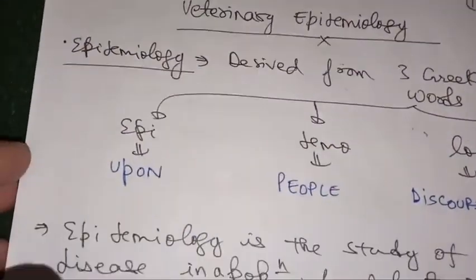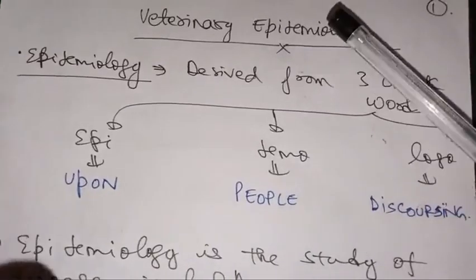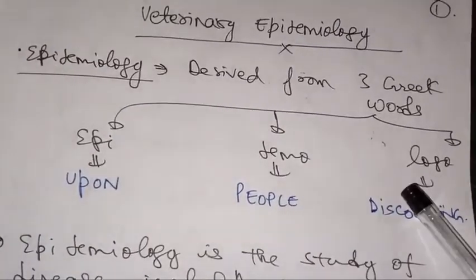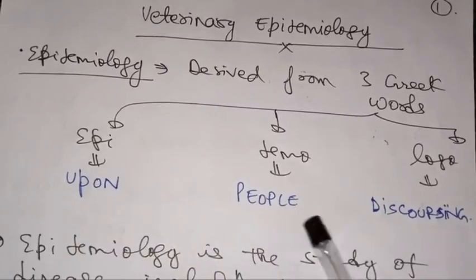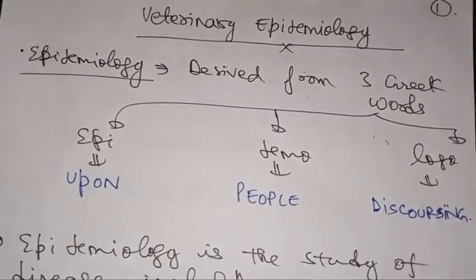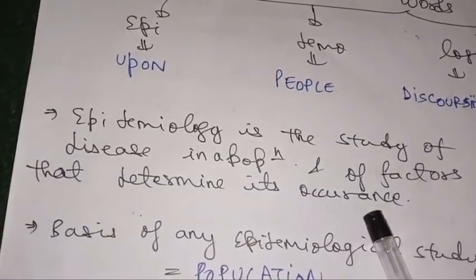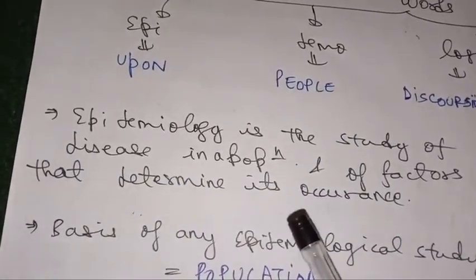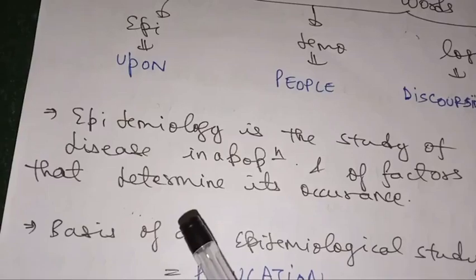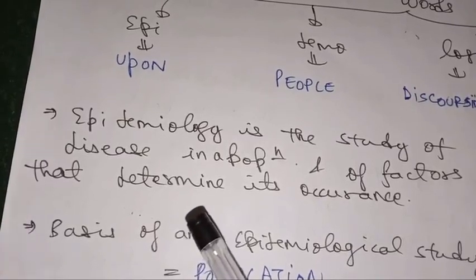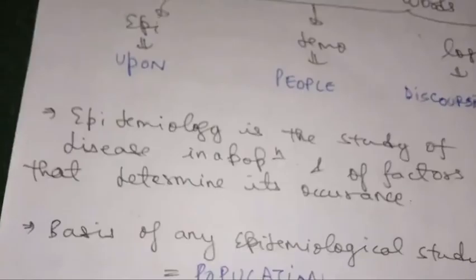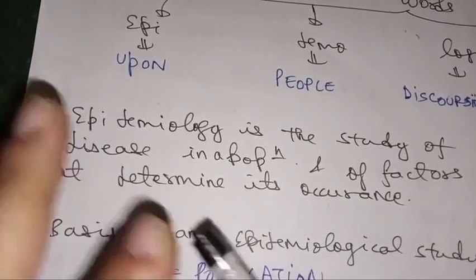Before moving on to a definition of epidemiology, we should know that epidemiology derives from three Greek words: epi, demos and logos. Epi means upon, demos means people or population, and logos means discourse or study. So epidemiology is the study of disease in a population and of the factors that determine its occurrence. We will study a disease in a population, and we will also study the factors which determine the occurrence of disease in the population. That is what is called epidemiology.